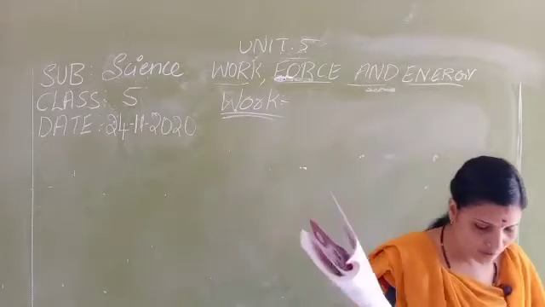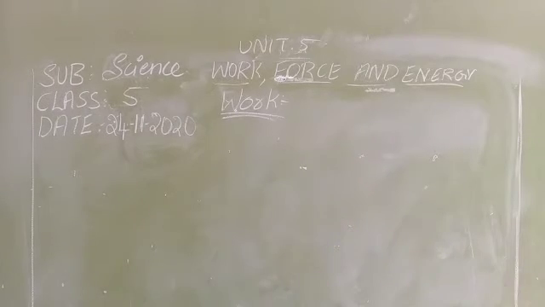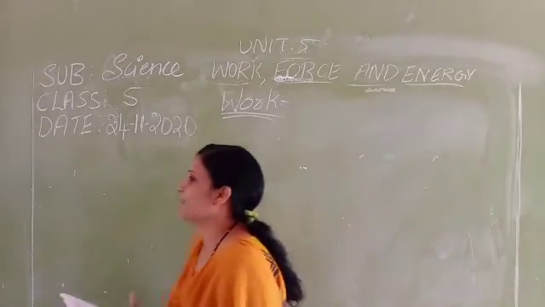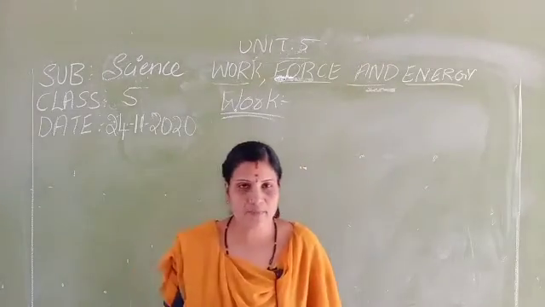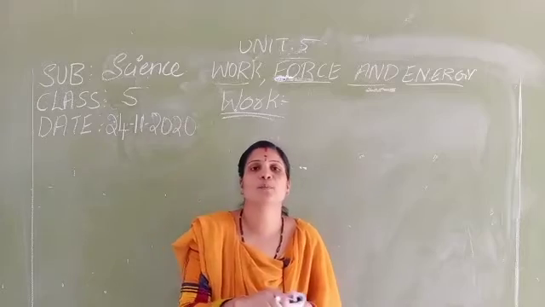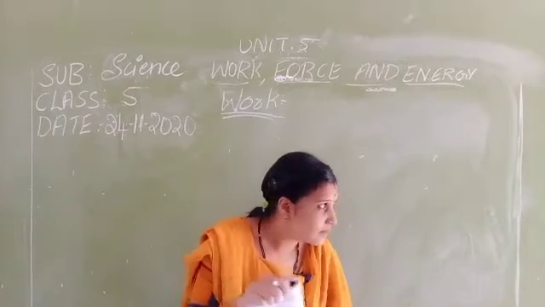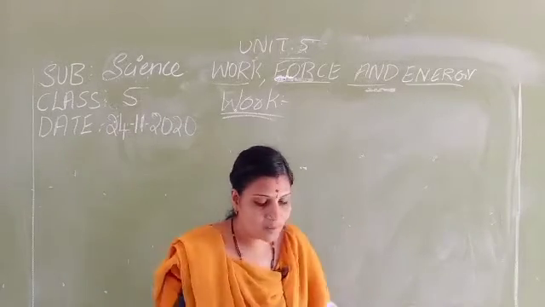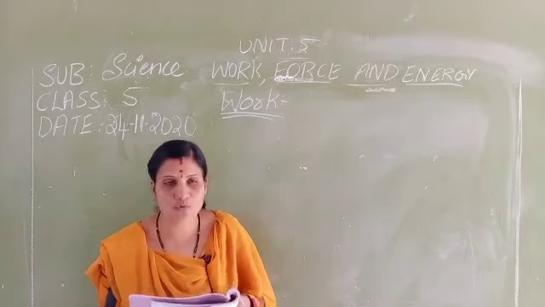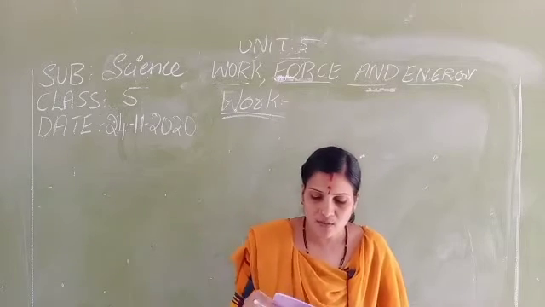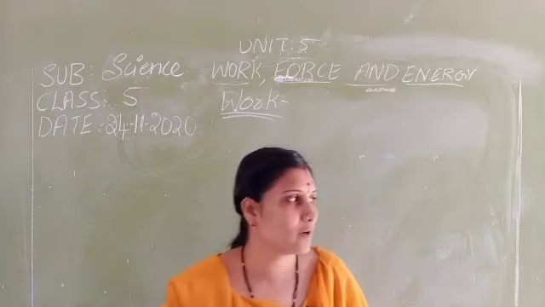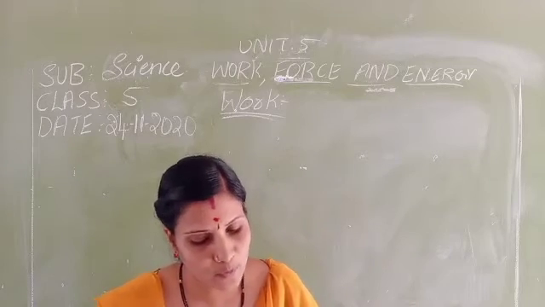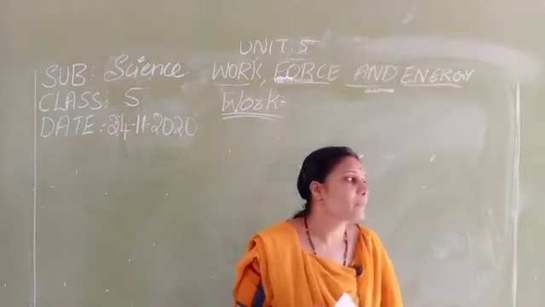Okay. So now we have learned about work. So now the work has been completed. So what is meant by work? If we pull or push an object, it moves with the help of that. So when an object is there, we pull or push with the help of our force.